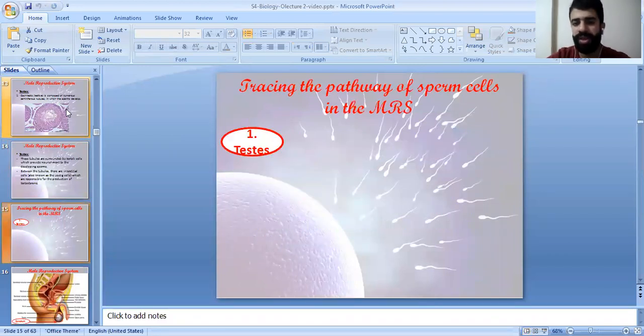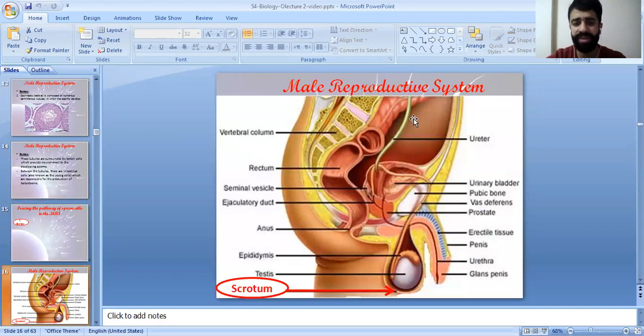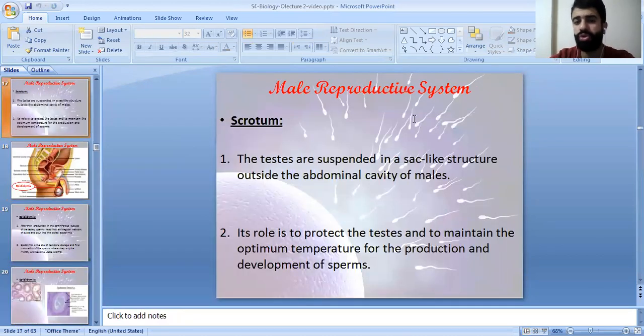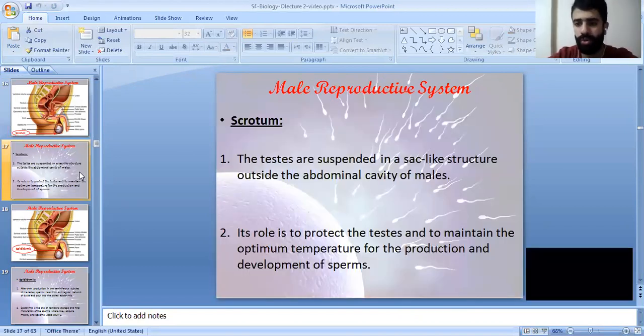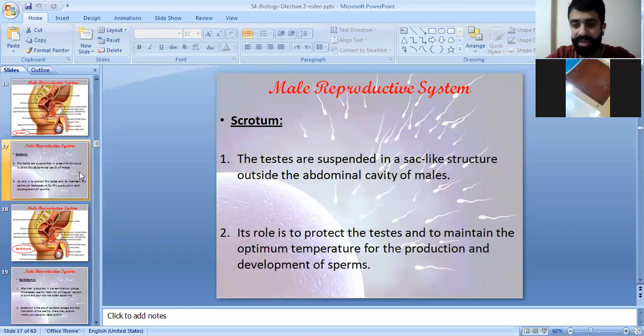Now, let's move to the pathway of the sperm cells inside the MRS. MRS is the male reproductive system. Let's start first at the level of the testis. Let's move. We have the scrotum. What is the scrotum? The testes are suspended in a sac-like structure outside the abdominal cavity of the males. This sac-like structure is referred to as the scrotum. The scrotum has an important role. It protects the testes and maintains the optimum temperature for the production and development of the sperm.